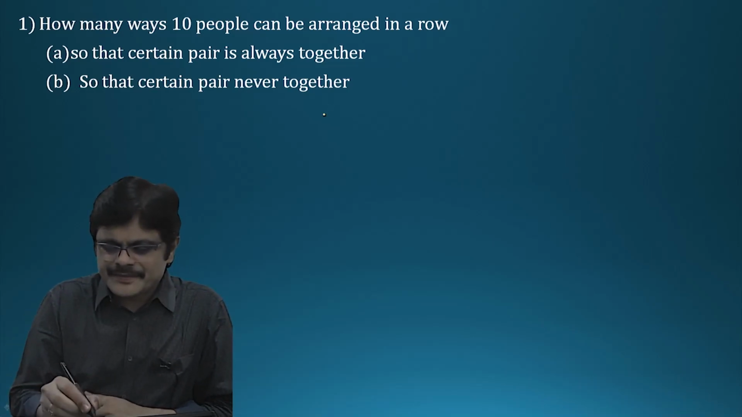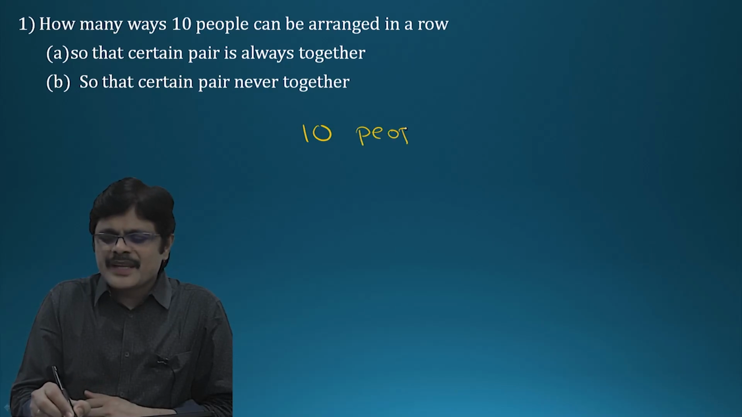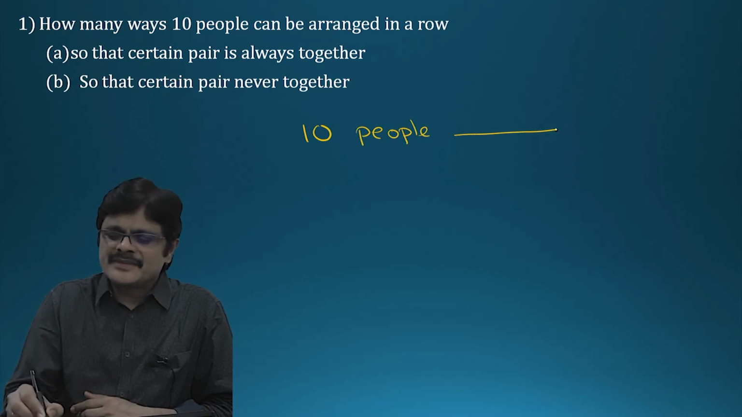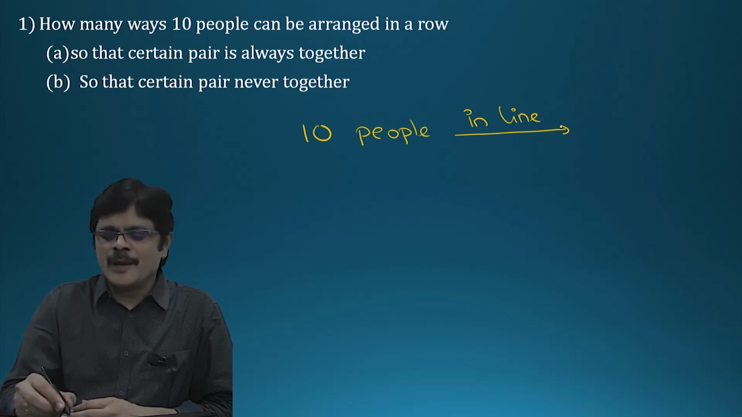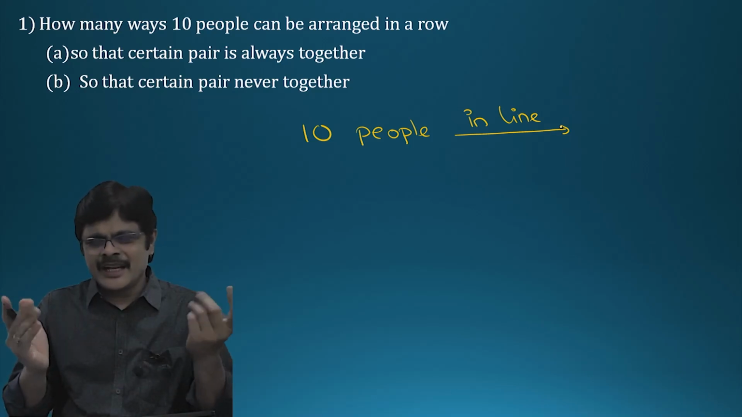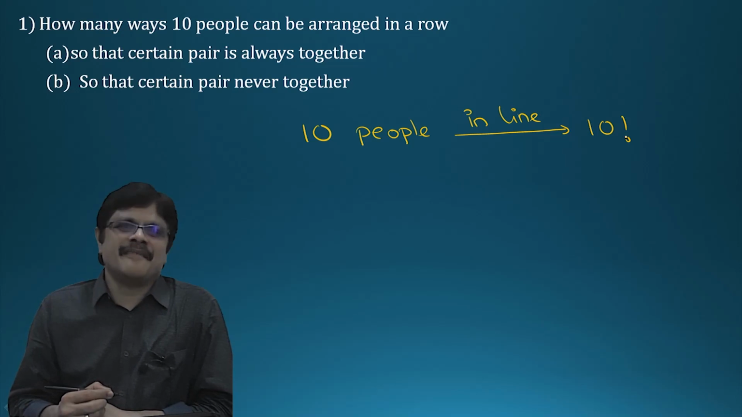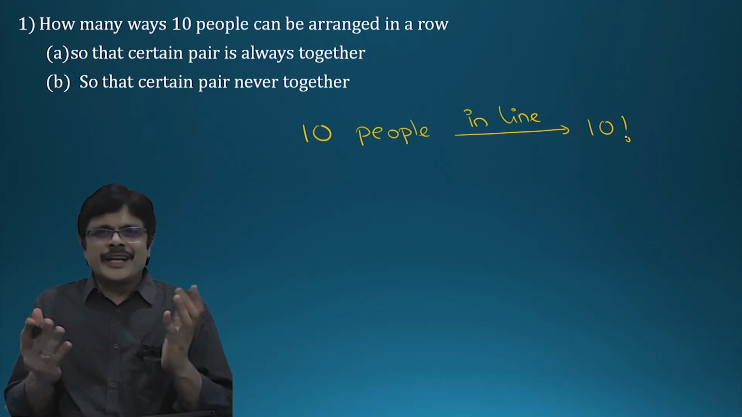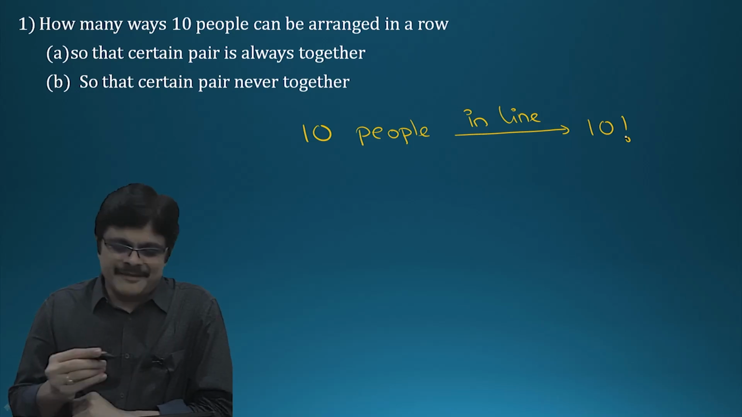First of all, how many ways can 10 people be arranged in a line? When I write like this, I mean 10 people arranged in a line. Just now we saw the answer is 10 factorial. See, without any condition, the problem is very simple. Let us see the condition. First condition.